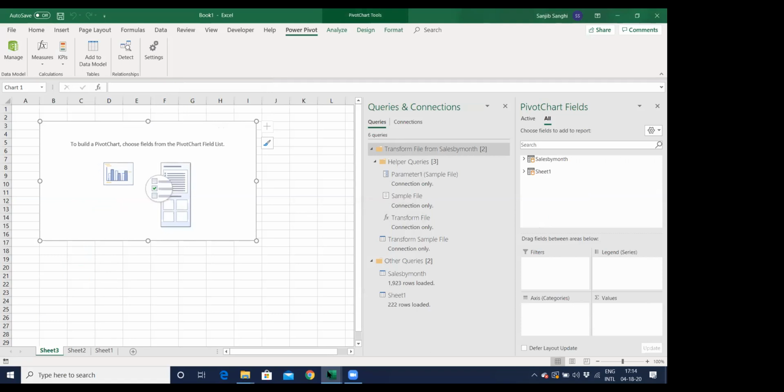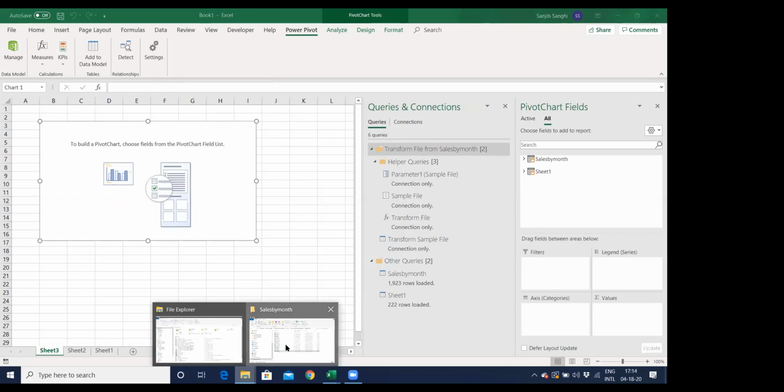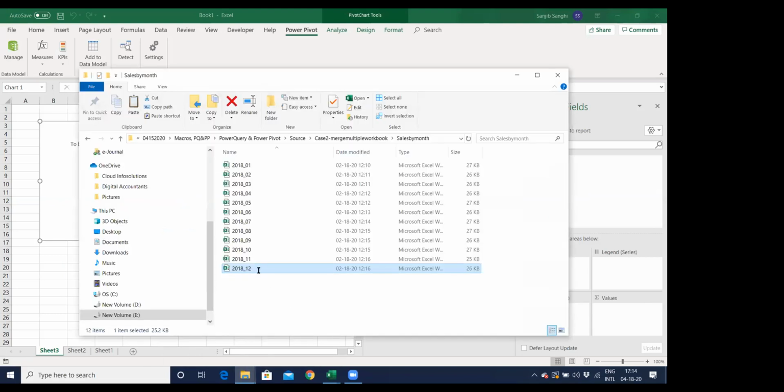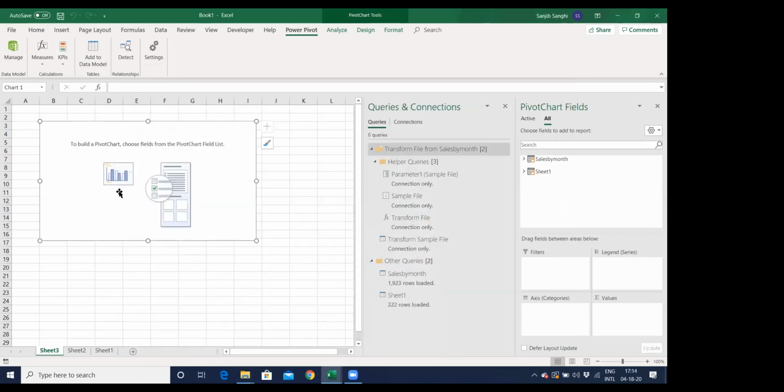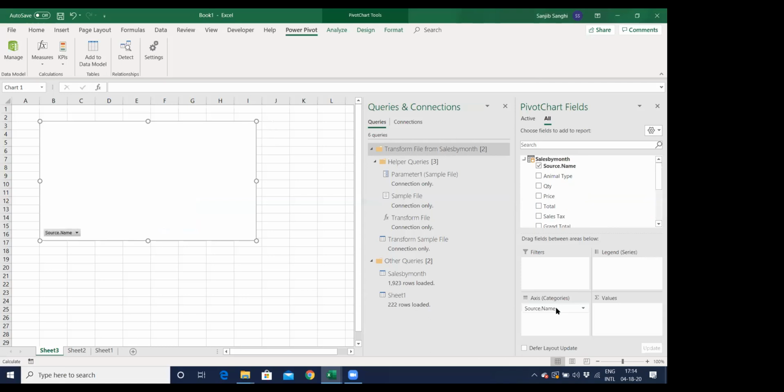So if I go back to the folder and I remove this file, Control X, I delete the 12th file, I have this 12th file over here. I create a pivot chart, a very simple pivot chart, by taking the source name over here and the grand total over here.